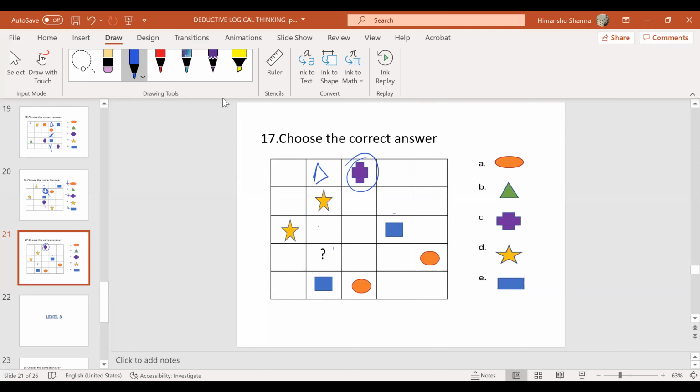You can't have a star at the left corner, so you can't have a star there. So here in the question mark, it has to be a plus. Yeah, because on the right side it will be a triangle. Where will the triangle go? Maybe on the left side it will be a triangle and on the right-hand side it has to be a star.